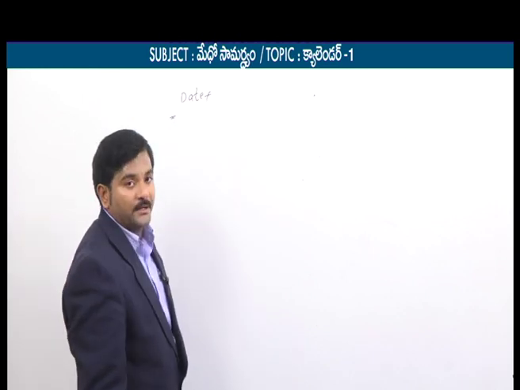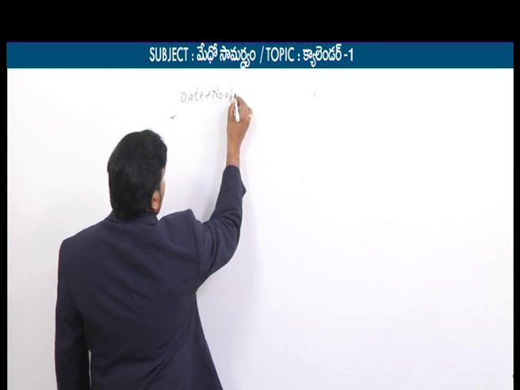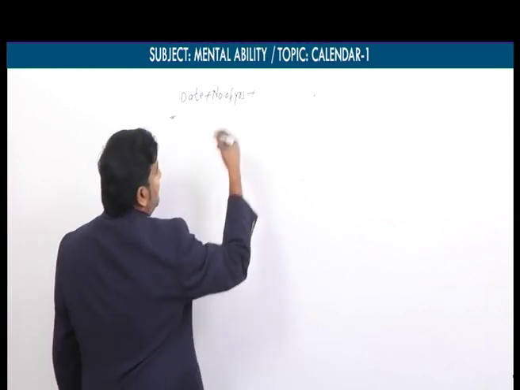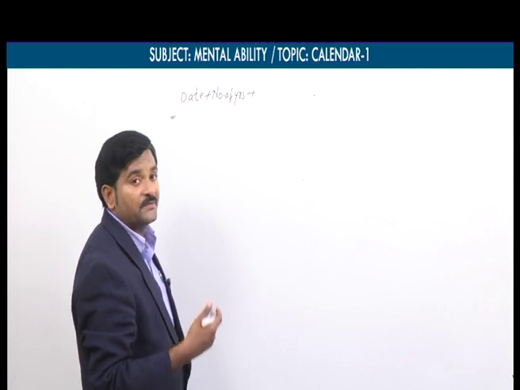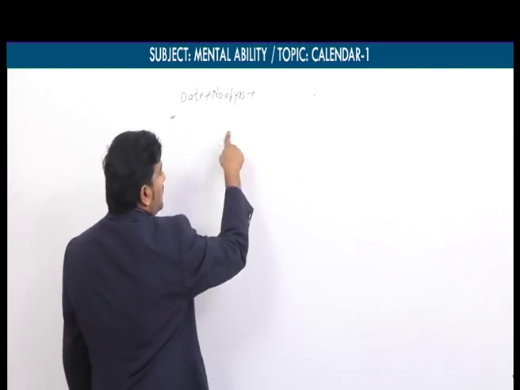First we have to take date, plus next we have to take number of years. We'll discuss one by one: date means what, number of years means what, and so on. First date, then number of years.